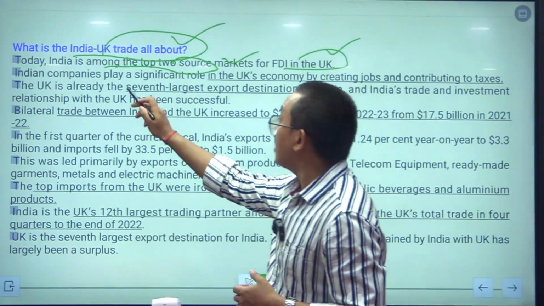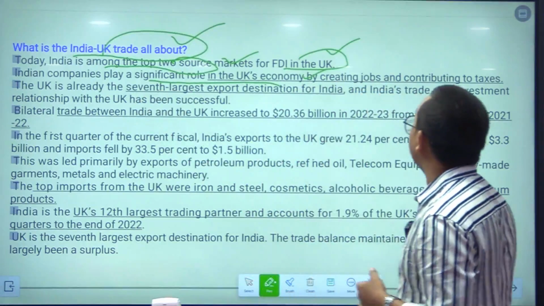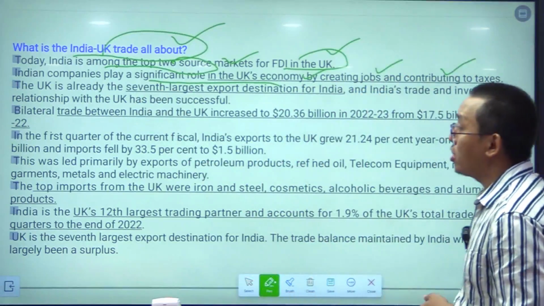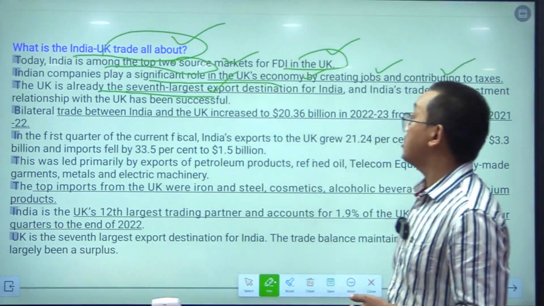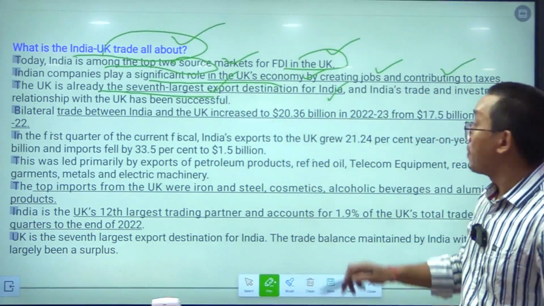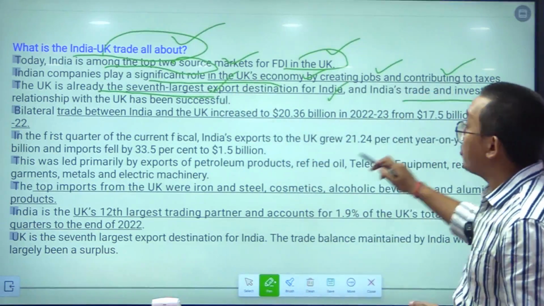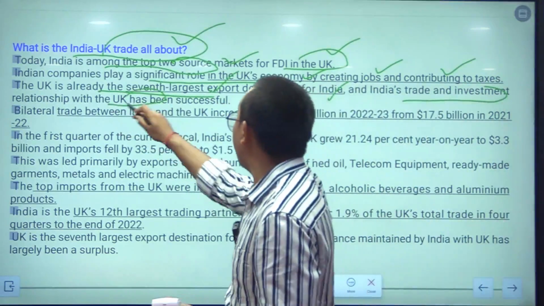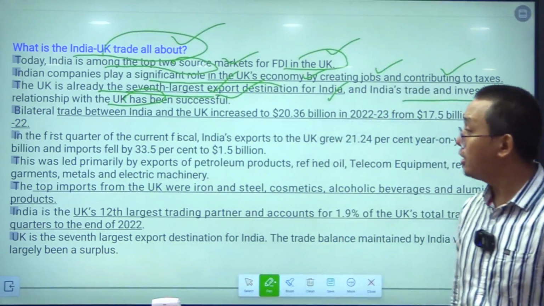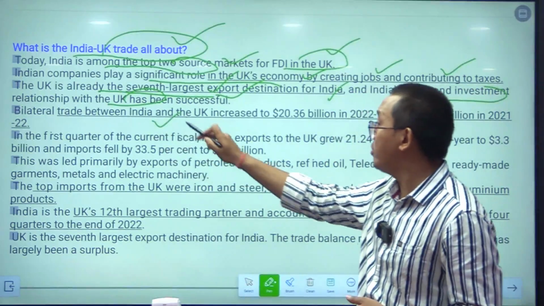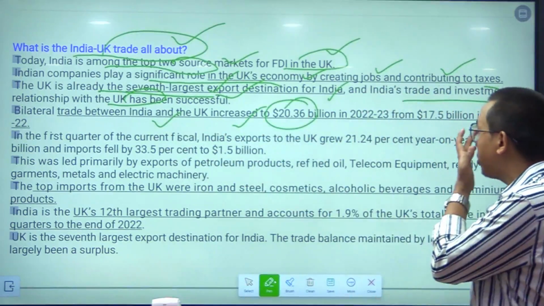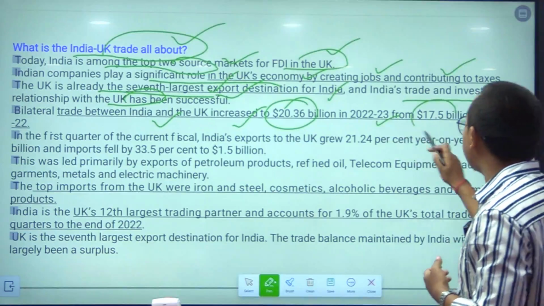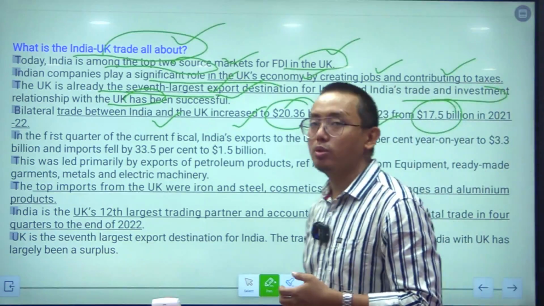And the Indian companies play a significant role in the UK's economy, creating jobs and contributing to taxes. The UK is already the 7th largest export destination for India, and India's trade and investment relationship with the UK has been successful. The bilateral trade between India and the UK increased to $20.36 billion in 2022-23 from $17.5 billion in 2021-22.